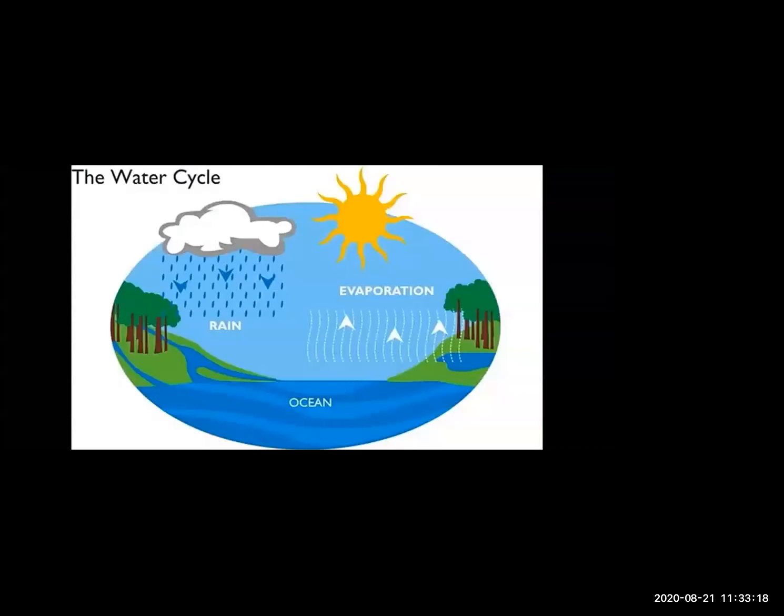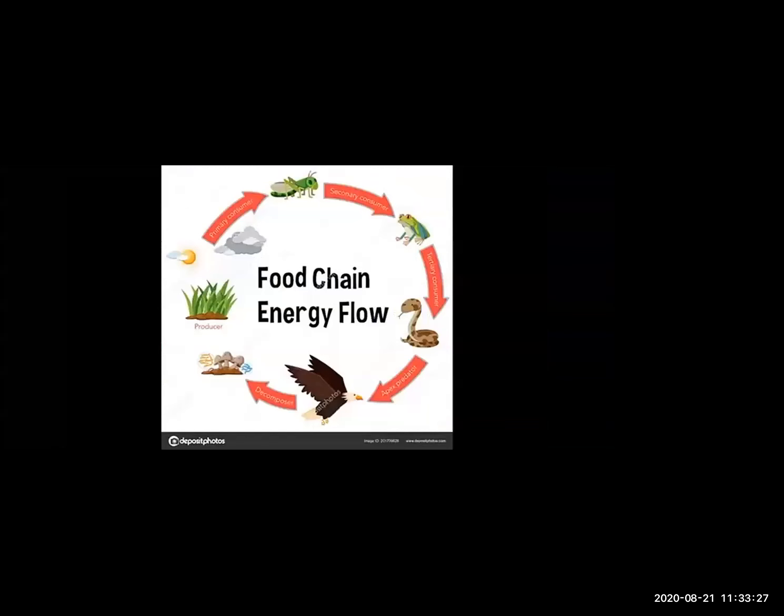Another process is the water cycle, students. Water evaporates from the ocean and then returns to the land in the form of rain, which is known as the water cycle. Now students, you can look at the picture and think about what it's representing. It represents that grass is eaten by grasshopper, grasshopper is eaten by frog, frog is eaten by snake, and at last snake is eaten by fox. And after that, there is a role of decomposers, such as microorganisms.